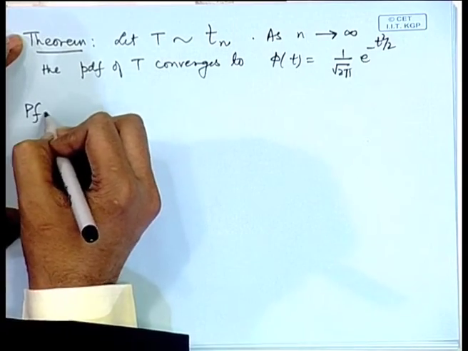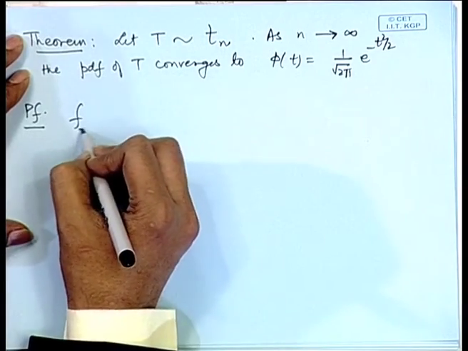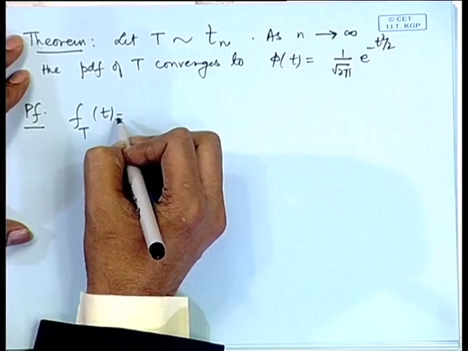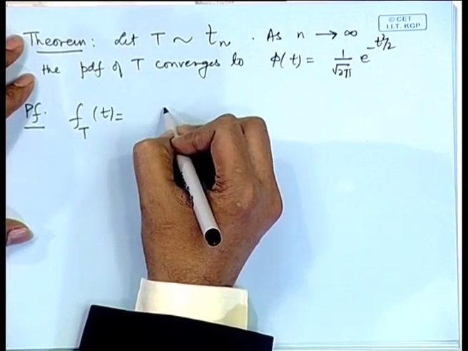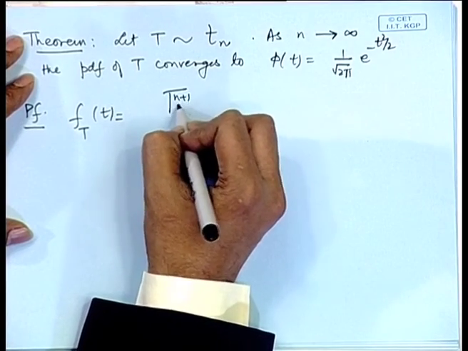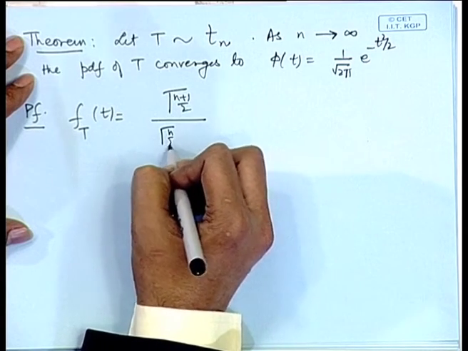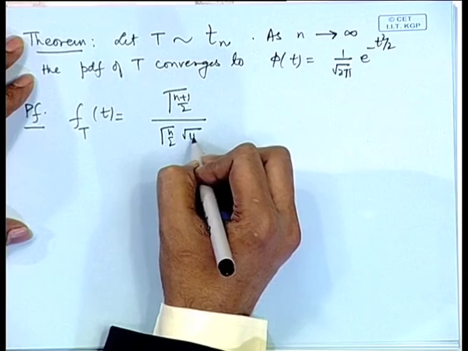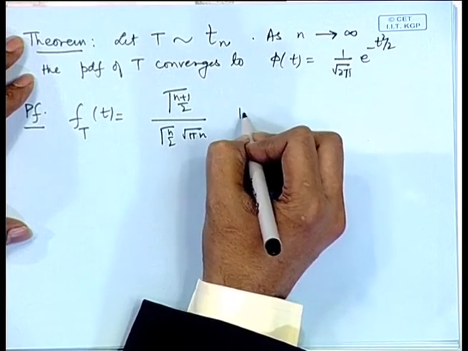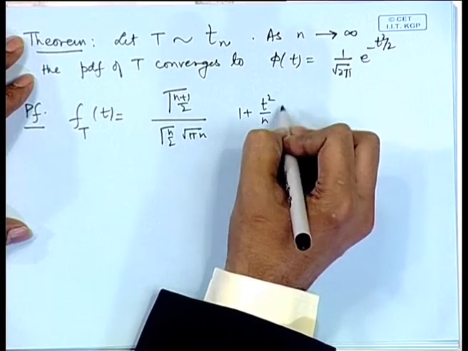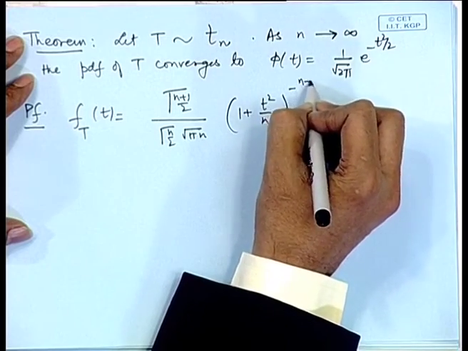So, to prove this, let us write down the density function of T as derived, that is gamma((n+1)/2) divided by gamma(n/2) root(pi n) and (1 + t^2/n) to the power minus (n+1)/2.